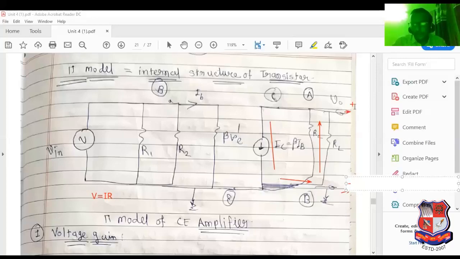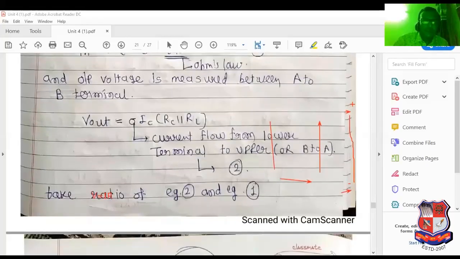With respect to this terminal, the direction of current is opposite. So it is known as minus. That's why the minus sign is included. The direction of current is opposite. If you measure the voltage across the resistor like that, then the current flows like that.